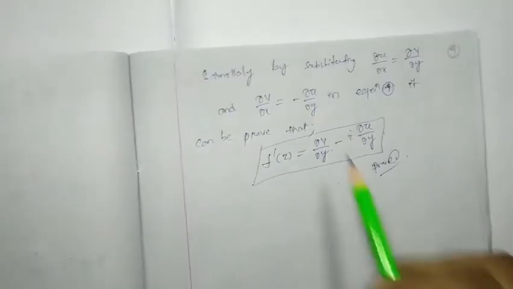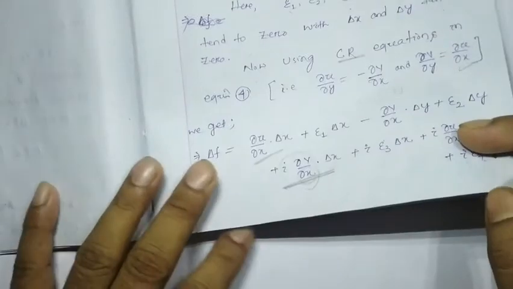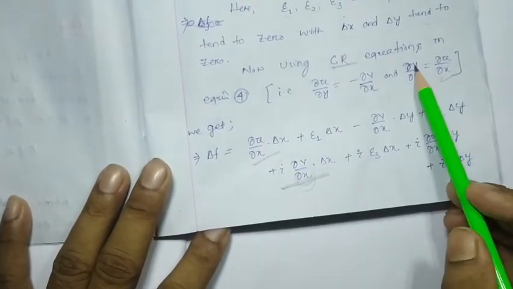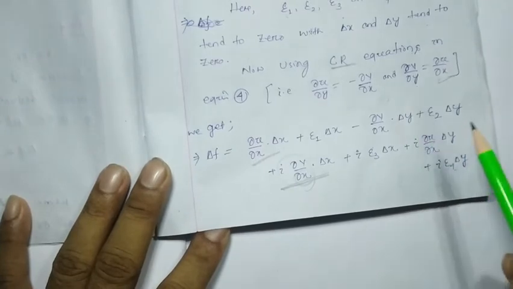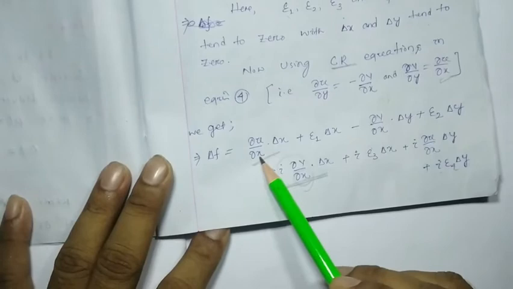Similarly, by substituting del u by del x equal to del v by del y, whatever I told, in equation number 4 we have to substitute del u by del x as del v by del y, and del v by del x as minus del u by del y. Then we can find all the denominators will be del y.